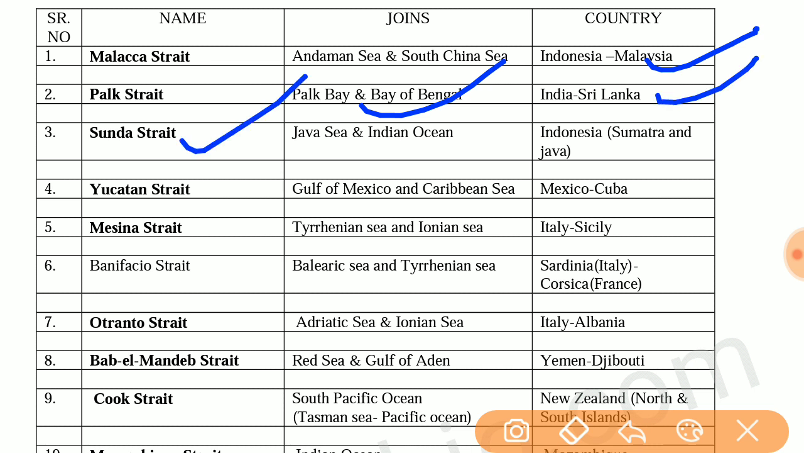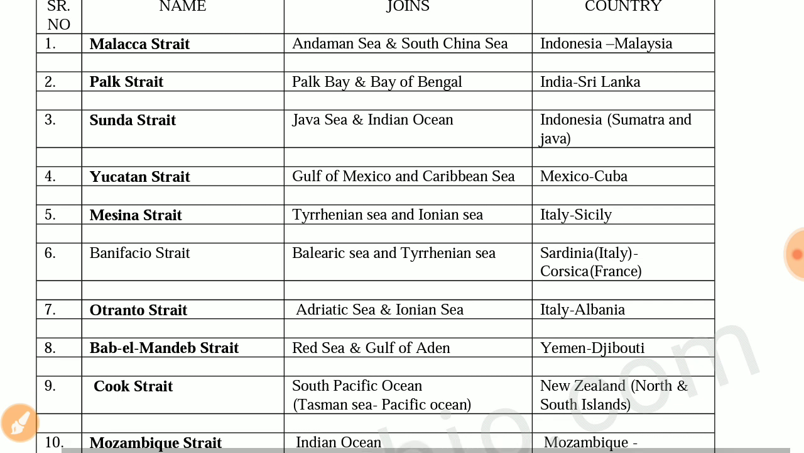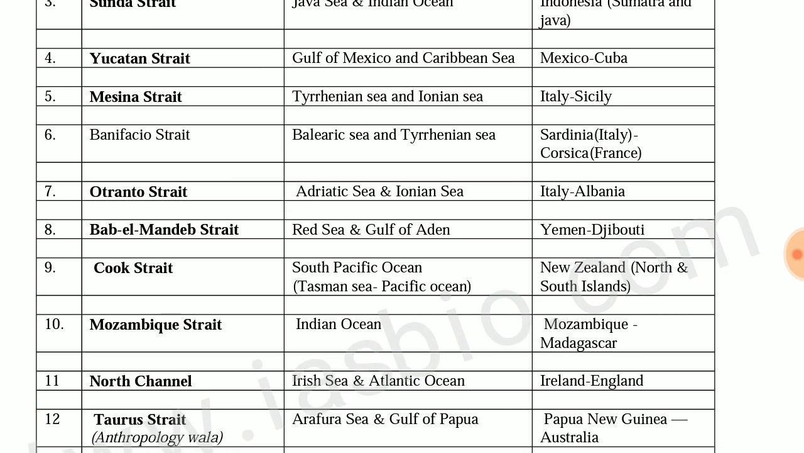Third one is Sunda Strait. It joins Java Sea and Indian Ocean, and the country is Indonesia, between the islands of Sumatra and Java. Fourth one is Yucatan Strait. It joins Gulf of Mexico and Caribbean Sea, and the countries are Mexico and Cuba.